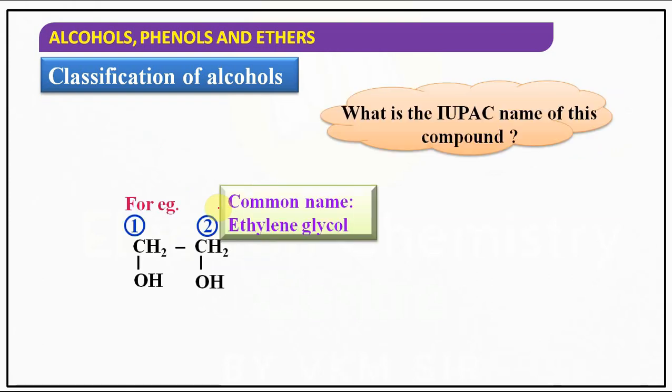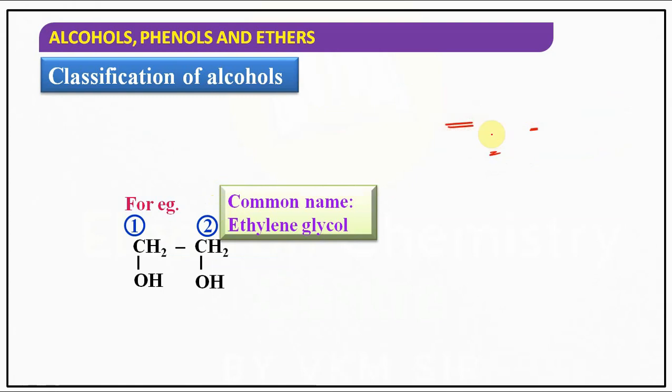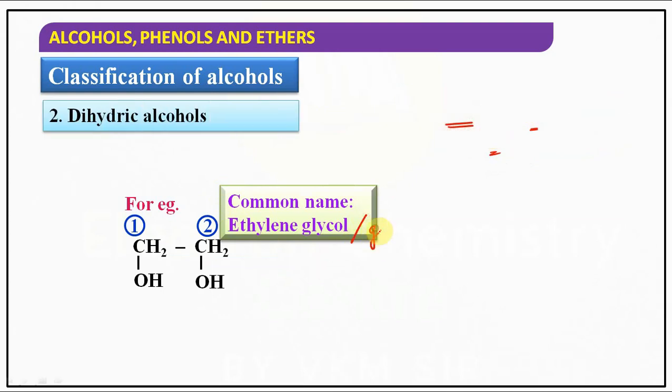Similarly, if we take another example, they asked a question here: what is the IUPAC name of this compound? I'll explain that also. Here the common name is ethylene glycol, or simply glycol. If you observe glycol, how many OH groups are there? 2 OH groups are there.